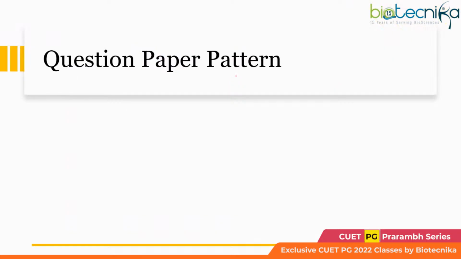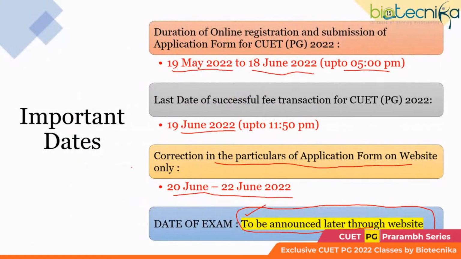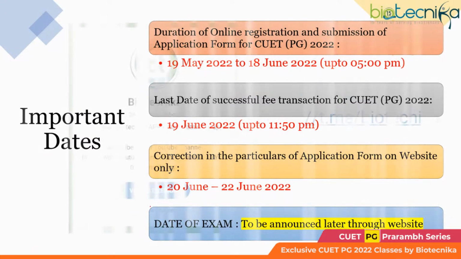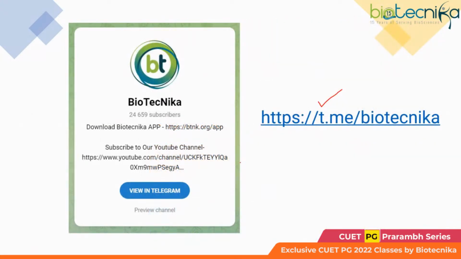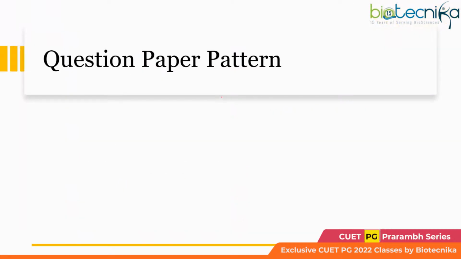Okay. So let's look at what is the exam pattern, the question paper pattern. And as I mentioned, you have to fill up the application form through online mode. The details you can download: the information bulletin and the replica of the application form. You have to read it carefully to ensure your eligibility. I'll also discuss a few. And you have to follow the steps which are given in that application.